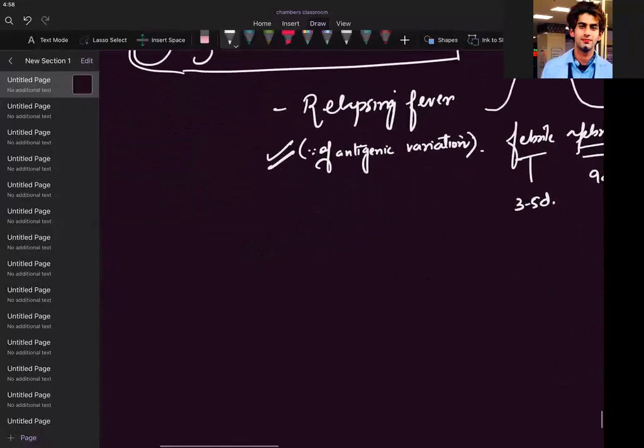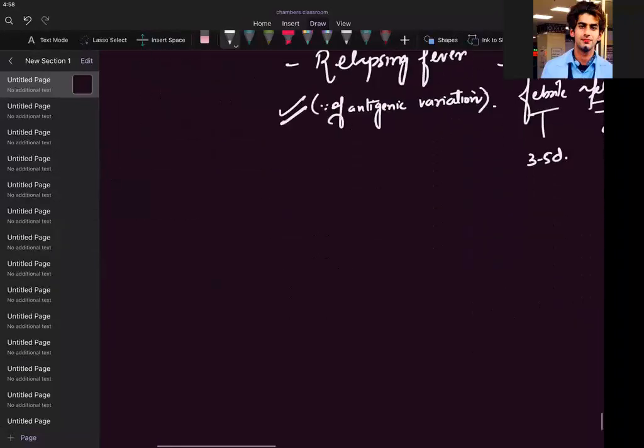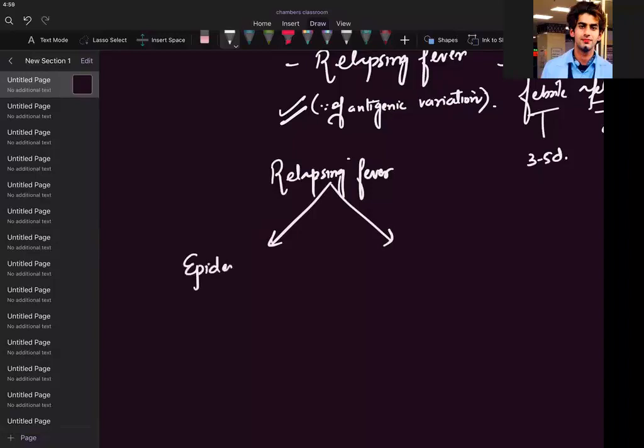Fine. Now I want to classify this relapsing fever. Relapsing fever is basically of two types. One is epidemic relapsing fever.